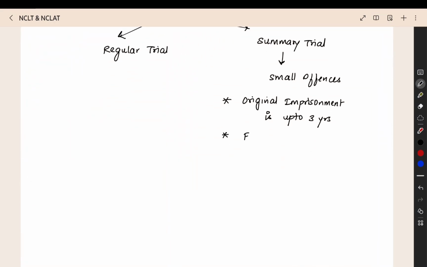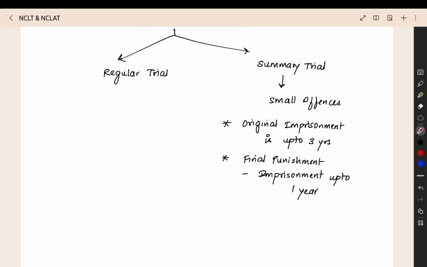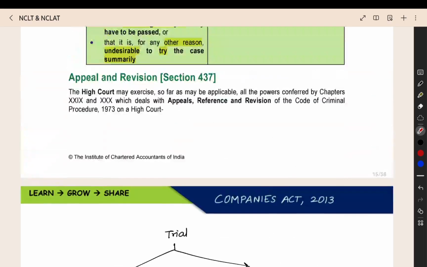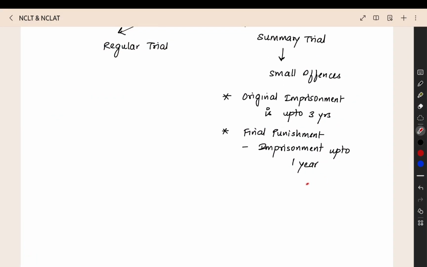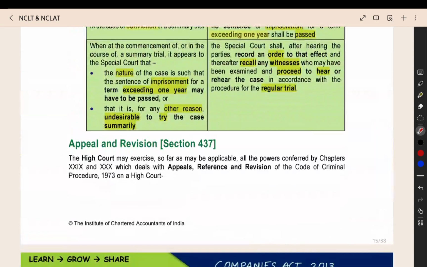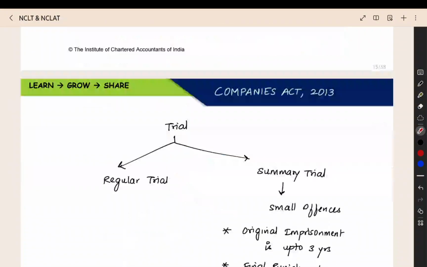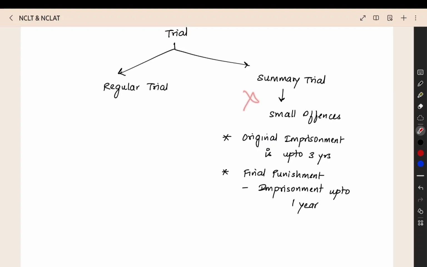Original imprisonment is up to 3 years. Final punishment, they can give imprisonment up to 1 year. So if you go under summary trial, imprisonment up to 1 year only they can grant to you. Then, after hearing the case, if the special court thinks that it is not possible and they have to give more than 1 year imprisonment, or due to any other reason they think that summary trial will not be proper for this offence, then they will convert it into a regular trial.